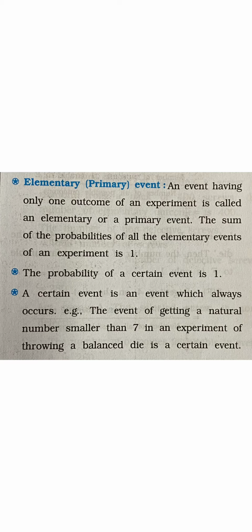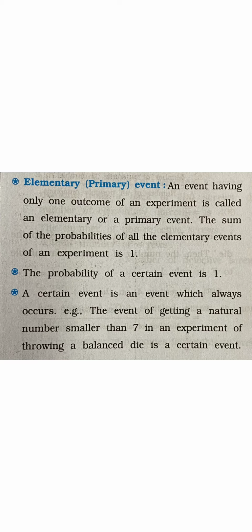The next is certain event. What is a certain event? An event having 100% probability is called a certain event. For example, sun rises in east is a certain event. There is no other possibility or probability. So it is a certain event, and the probability of a certain event is 1. A certain event is an event which always occurs.